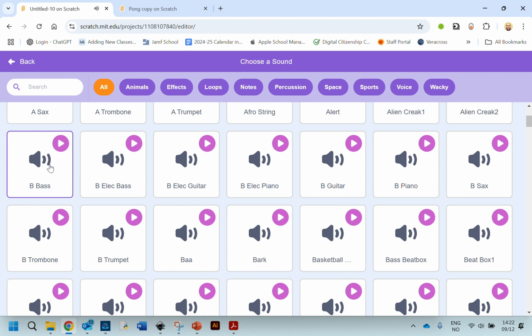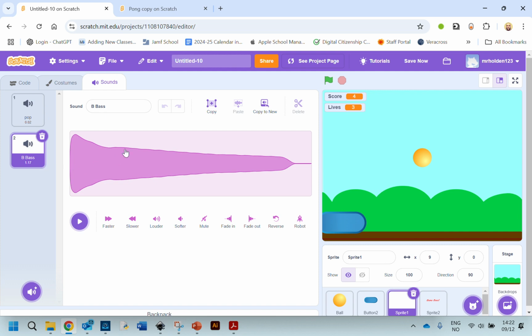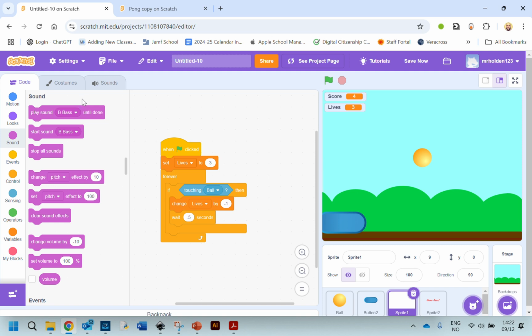Let's take that one. So you can sample the sounds just by hovering your mouse over the purple play button, and then you click on the tile here to select the sound. There we go, it sounds good. So I'm going back to the code tab, and I'll say when the sprite 1 is touching the ball, change the lives by -1 and play that B bass sound. And now I'm going to use the play the sound until it's done.